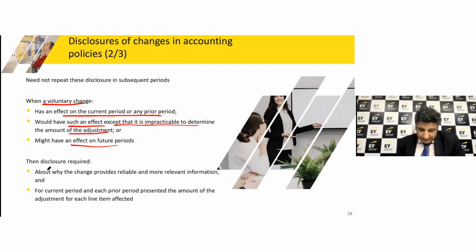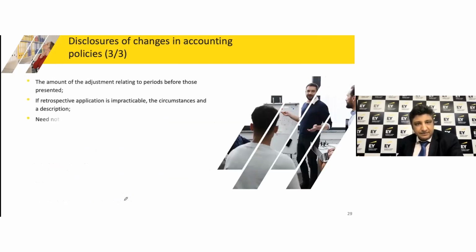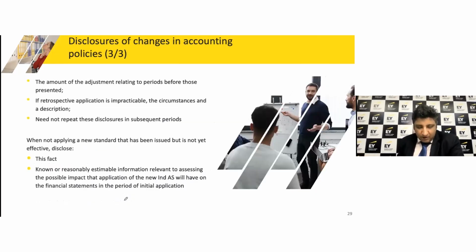In that case, the disclosure is required to be given with respect to why you believe that the change is going to result in more reliable and relevant information, and also the disclosure required for the current and the earlier period for the amount of each line item, right? Finally, the amount of adjustments before these were presented, and in the same thought process, in case retrospective application is impracticable, then the circumstances and descriptions of that.